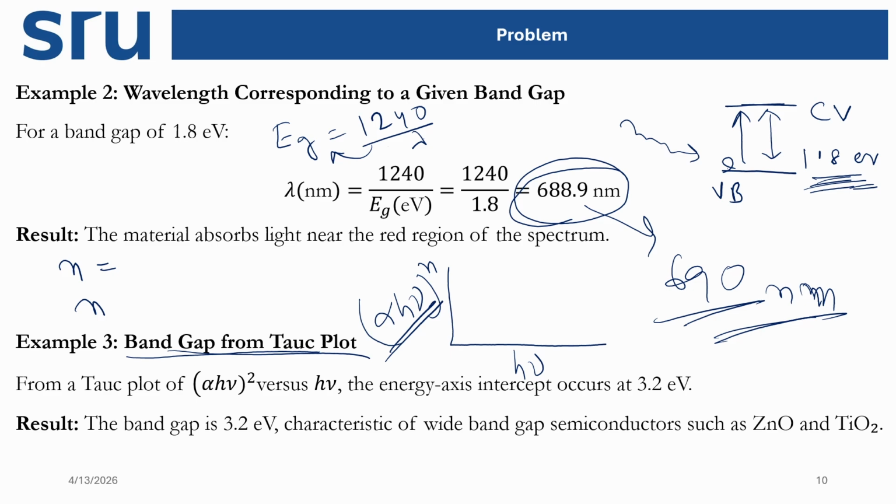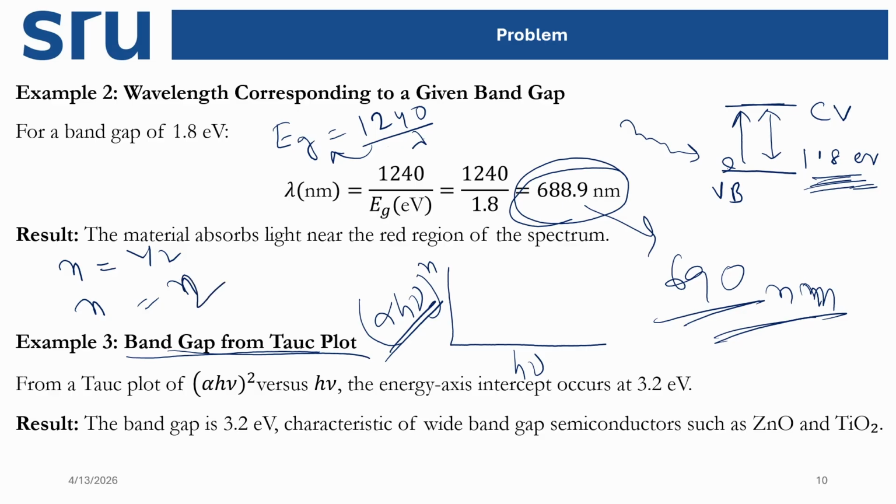And for indirect transitions, the n value will be different. For indirect electronic transitions, n equals 2, or for direct transitions n equals half. These are allowed transitions. If forbidden transitions happen, then the n value will also change to 3 or something like that.